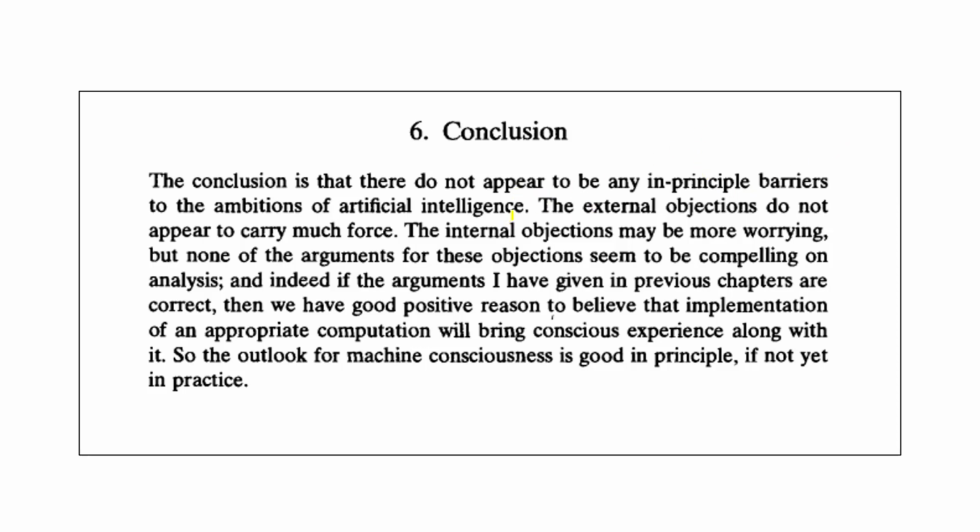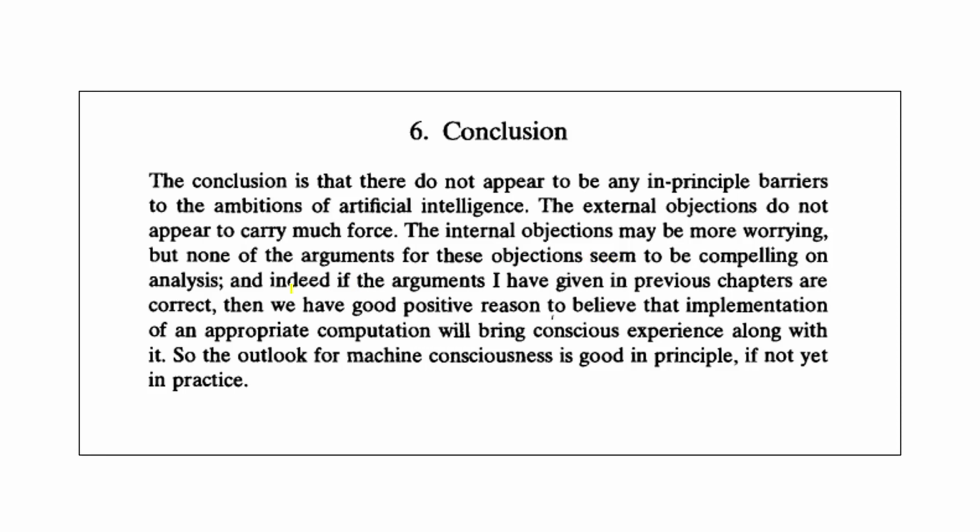And here's his conclusion again. So he's saying the external objections, you can't even simulate human behaviour, well, they do not appear to carry much force. The internal objections may be more worrying, but none of the arguments for these objections seem to be compelling on analysis. In other words, none of the arguments for these objections. So these people who say machines can never have minds and become intelligent, he's actually saying you're not arguing very well for it.